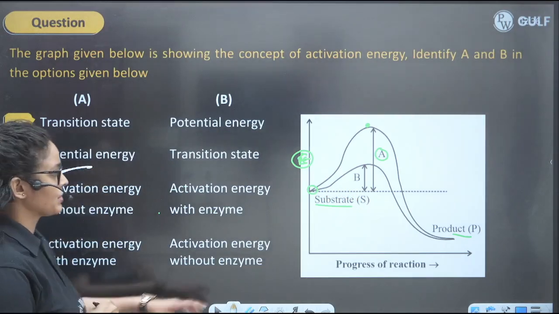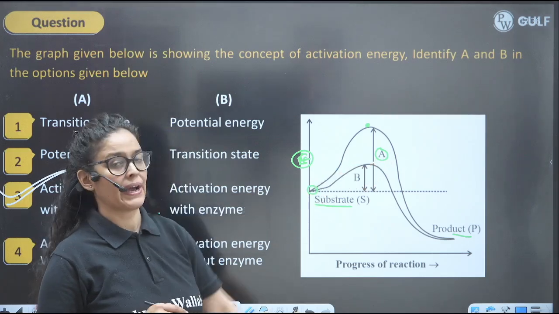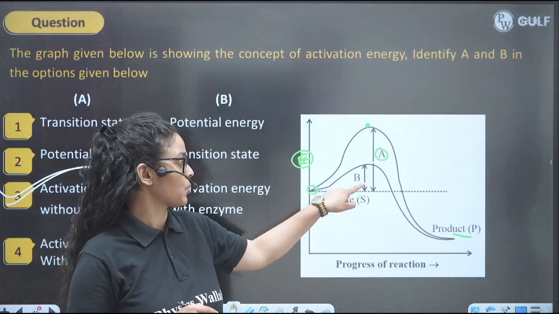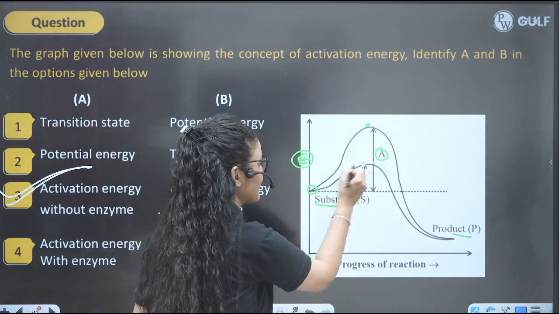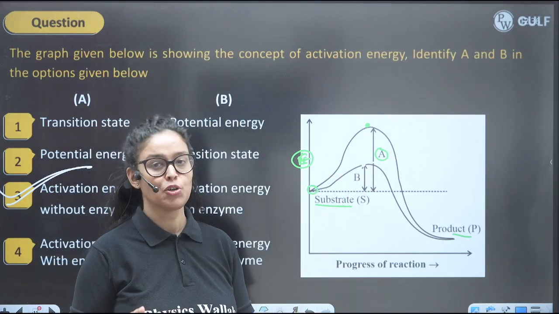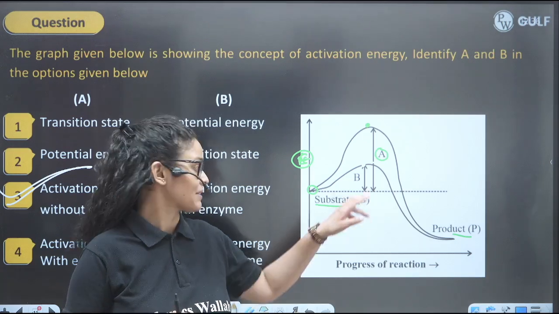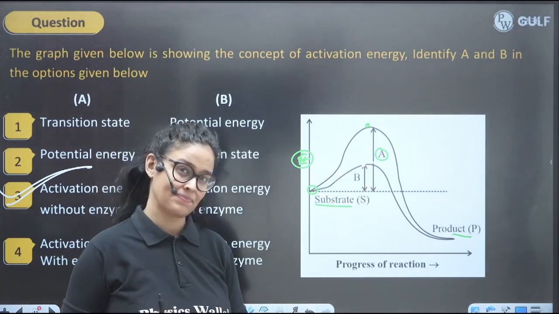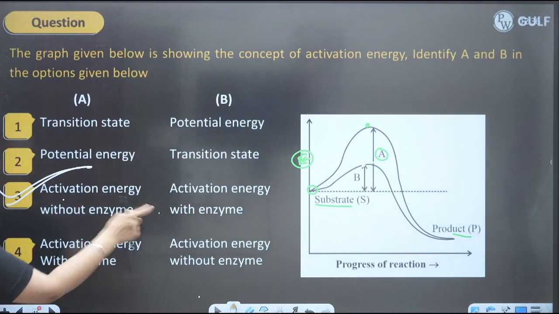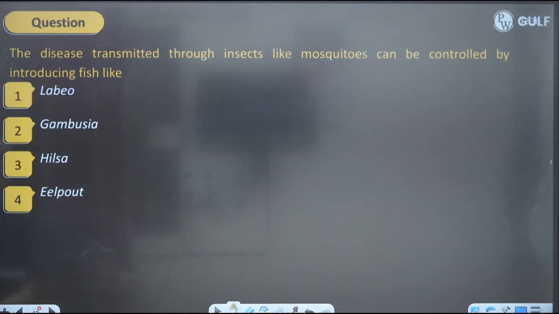Activation energy without enzyme requires more activation energy, and with enzyme it requires less activation energy. It has less activation energy means, you kids know, it is with enzyme, and the other is without enzyme, right? So that's why this is A and this is B. C is the perfect answer.